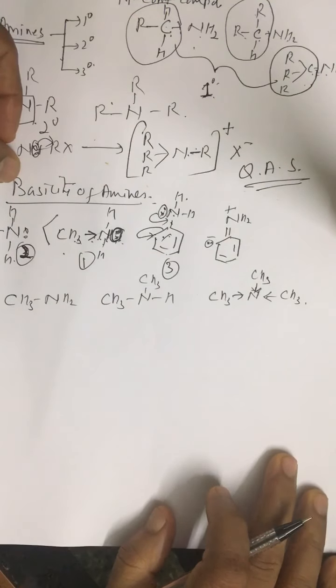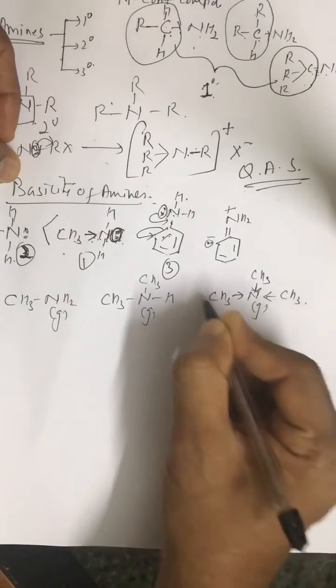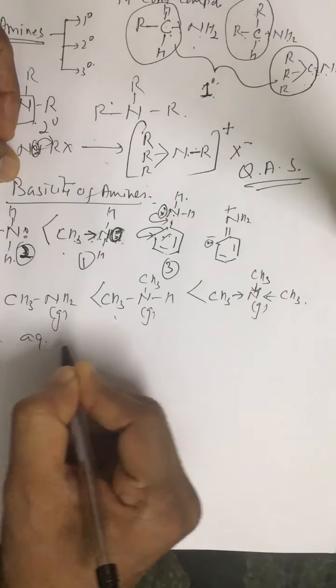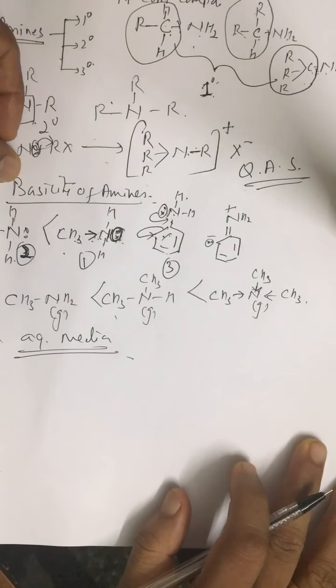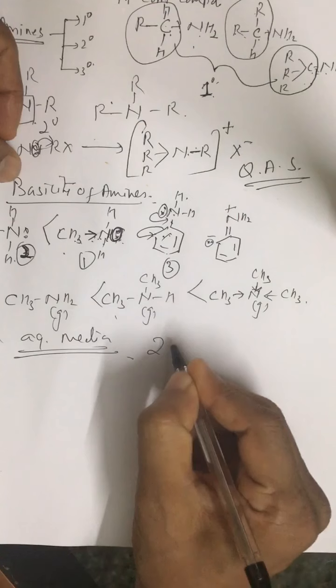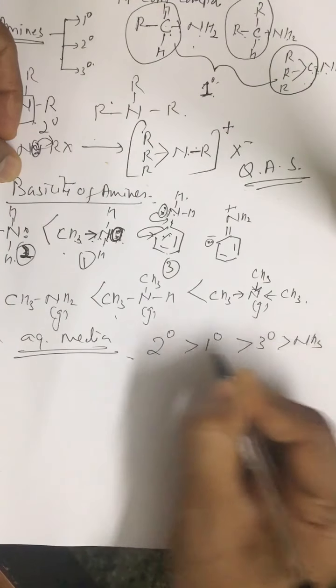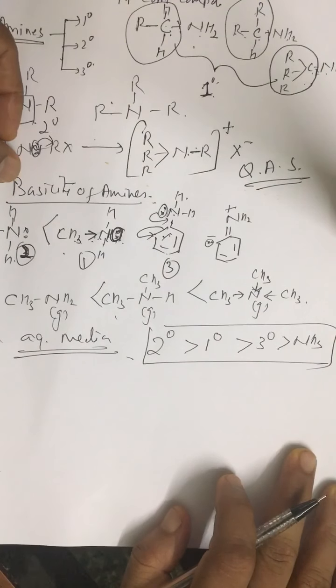In gaseous state, this is the order of basicity. Whereas in aqueous media, you should be very careful. In aqueous media, the order of basicity follows 2 degree, 1 degree and 3 degree and then ammonia. It is very, very important. This order is 213, just remember 213 and then ammonia.